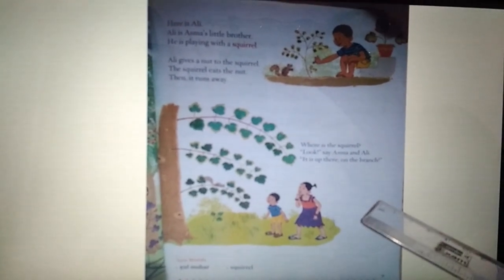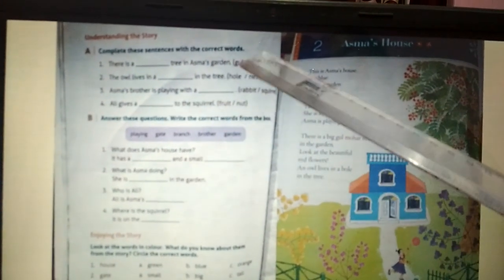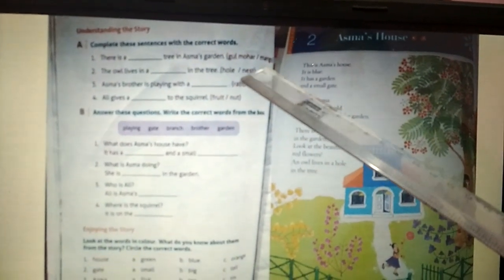Now I have given you the spellings. You will write them in the notebook. Now next page. Underline the story. A. Complete these sentences with the correct words. Now the two words are given to you in the bracket. You have to choose the correct answer and fill in the blanks.